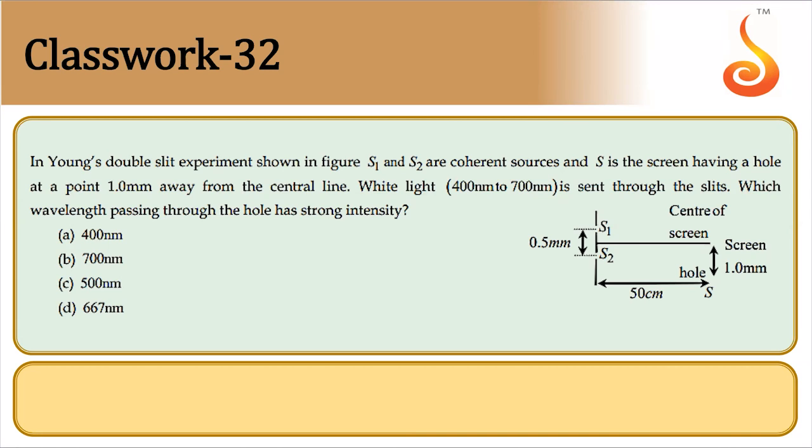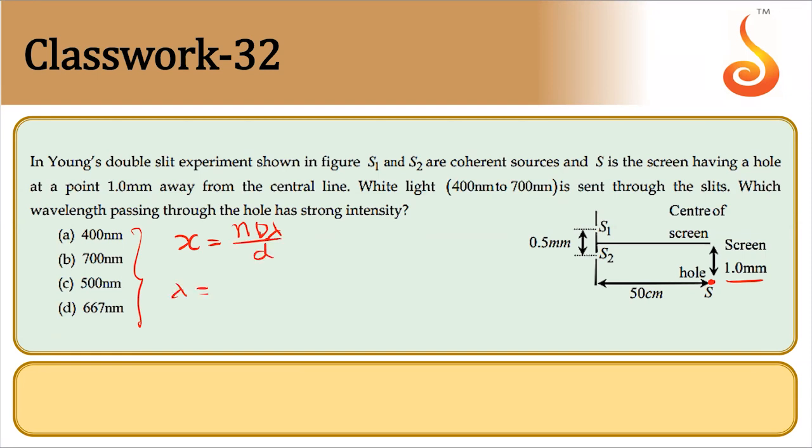The wavelength for which maximum is obtained at the hole, right? So for which among the 4 wavelengths is maximum obtained at this point? That means interference maxima is obtained at that point, and for that the intensity will be maximum. The distance is given as 1 millimeter. We know that x is equal to n lambda D divided by d.